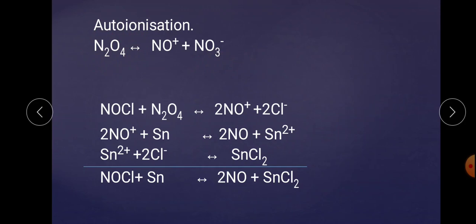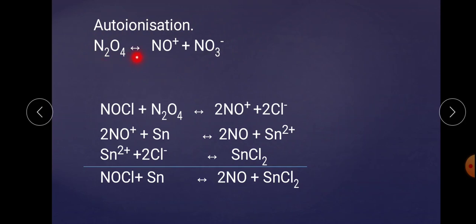But on the basis of electrical conductance of N2O4, which can be increased by adding a donor or a polar solvent to it, this may perhaps be due to the increasing stabilization of cation and anion, that is NO positive and NO3 negative respectively, as a result of ion dipole interaction of these ions with the molecules of the added donor or polar solvent.